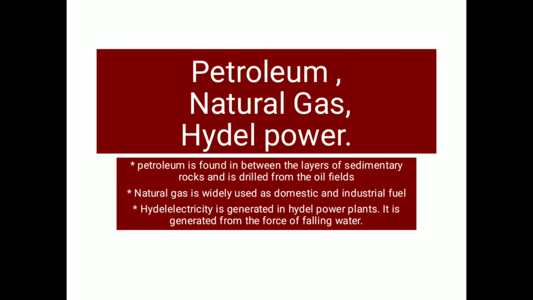Now in India also this petroleum is found. So where is it found? It is found in Assam, mainly at Digboy, which is the name of a place in Assam. Then in Mumbai offshore, there is a place named Mumbai High, where petroleum is extracted. And then some areas of Gujarat also, and then in the deltas of Krishna and Godavari, which is found in Andhra Pradesh. So petroleum is found in these areas, and it is a very valuable source of our energy.